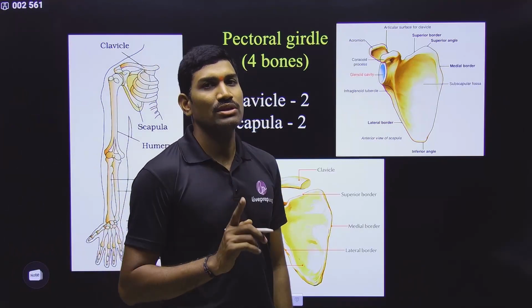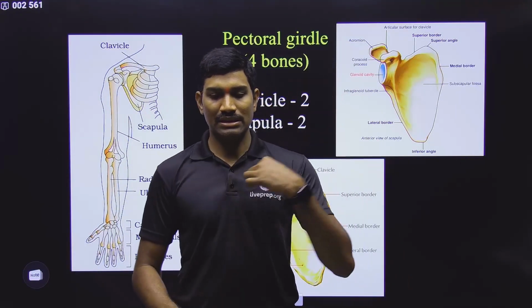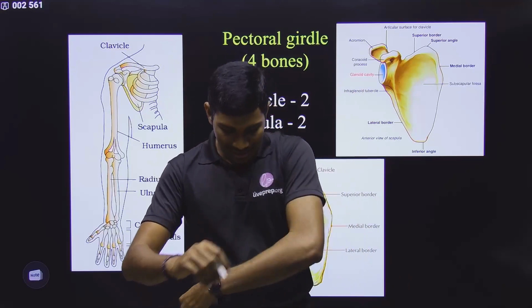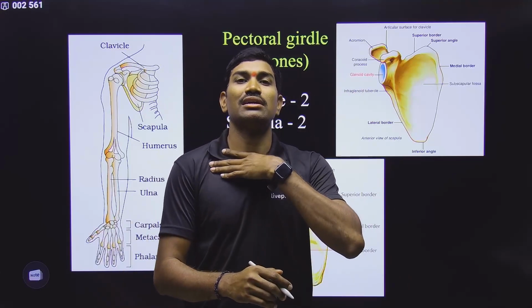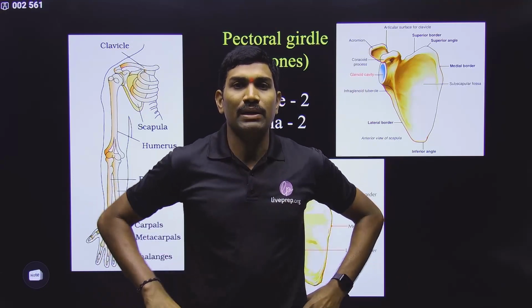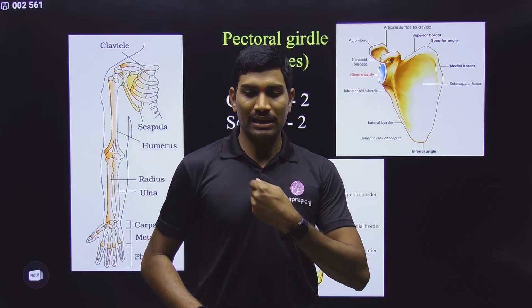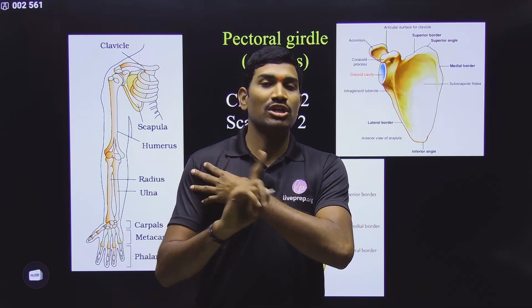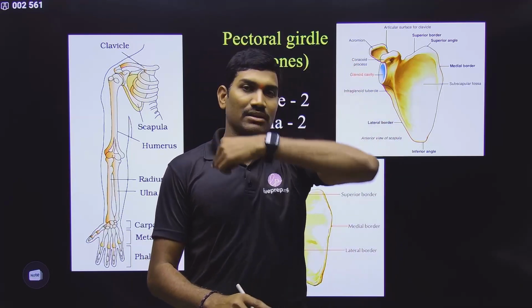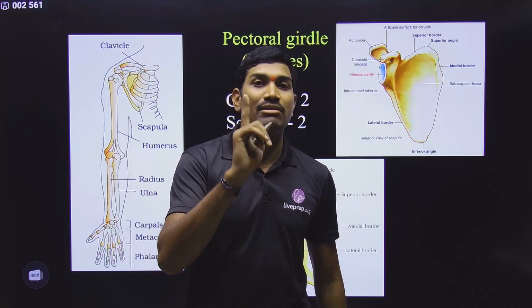Please remember, some students make a wrong calculation for the girdles. Please remember this: completely it is called a girdle. This is one girdle, the pectoral one girdle, and the pelvic one girdle. Some teachers and even students make a wrong calculation. They think of a half part as one girdle. No, a half part is not called a girdle. Girdle means it is a complete one. That is called one girdle. So we have one pectoral girdle and one pelvic girdle.